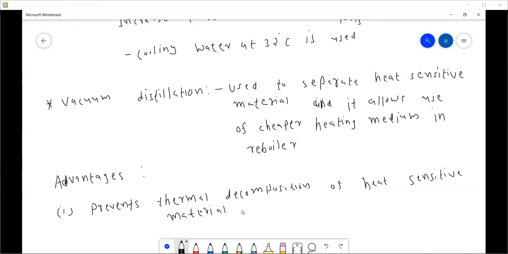But using this vacuum distillation, we can prevent the thermal decomposition of any heat sensitive material.